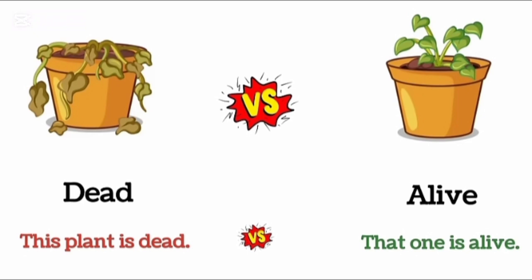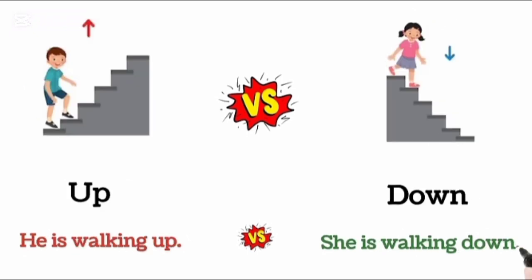Dead. This plant is dead. Alive. That one is alive. Up. He is walking up. Down. She is walking down.